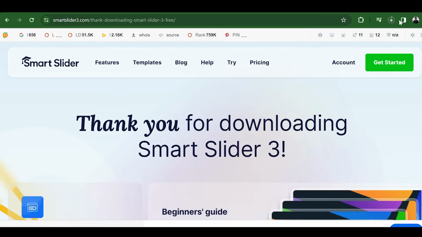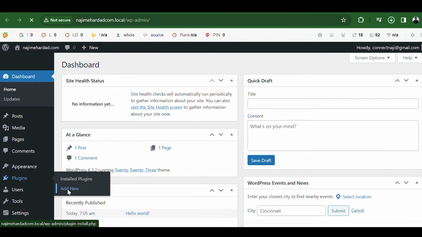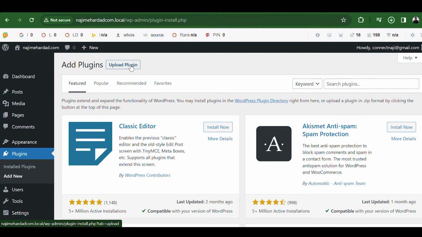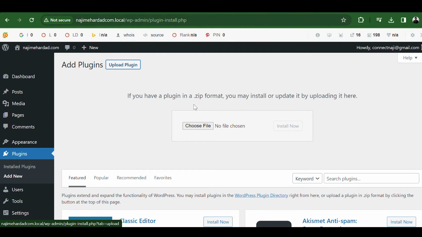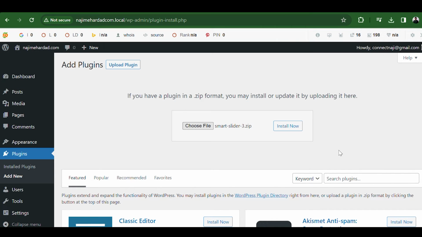With the plugin downloaded, navigate to your WordPress dashboard. Go to plugins, then click on add new, click upload plugin, and locate the downloaded file. Click install now, followed by activate plugin.